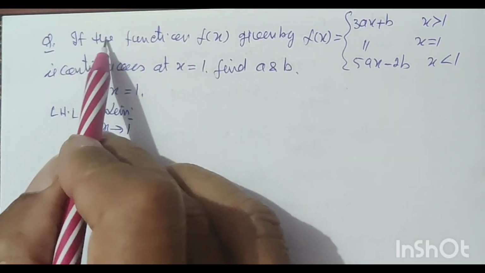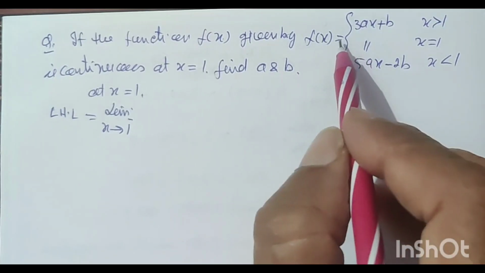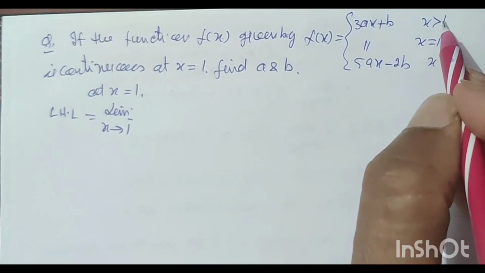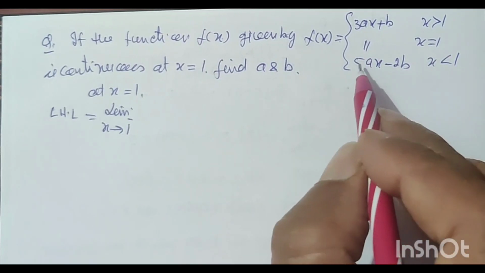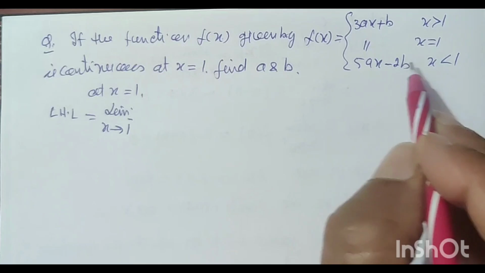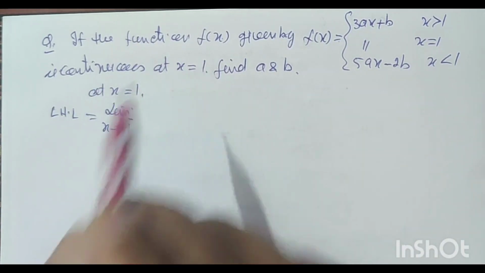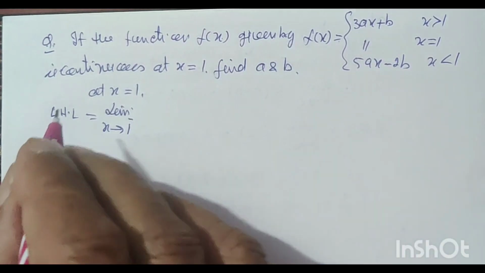Question is, if the function f(x) given by f(x) is equal to 3ax plus b when x is greater than 1, is equal to 11 when x is 1, and 5ax minus 2b when x is less than 1, is continuous at x is equal to 1, then find the value of a and b.